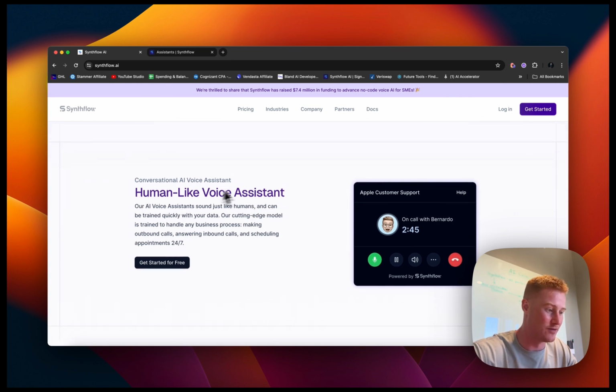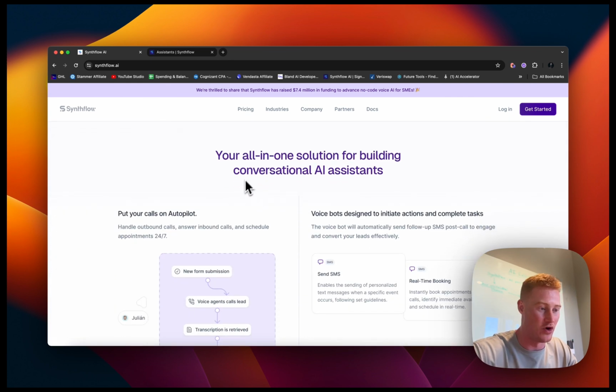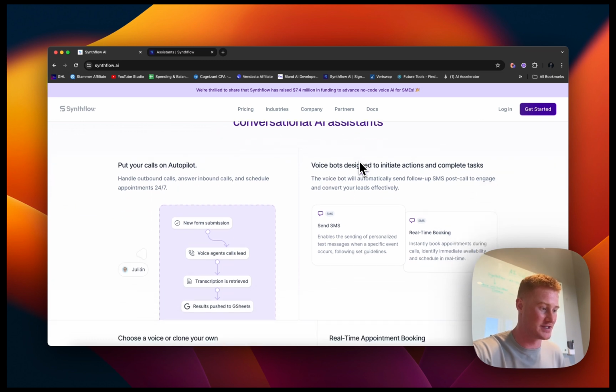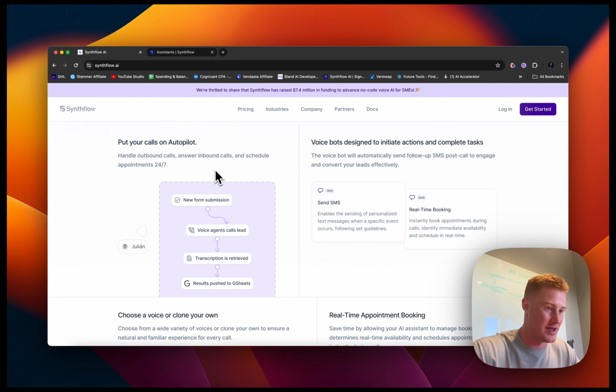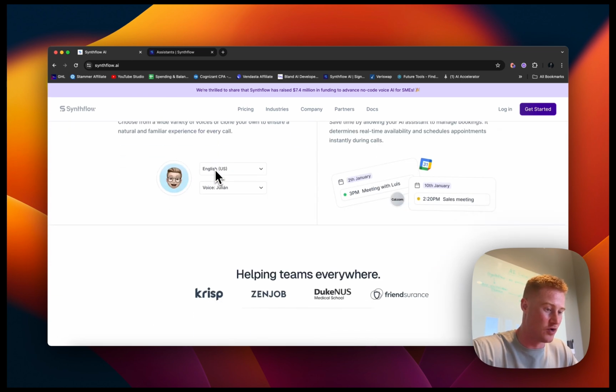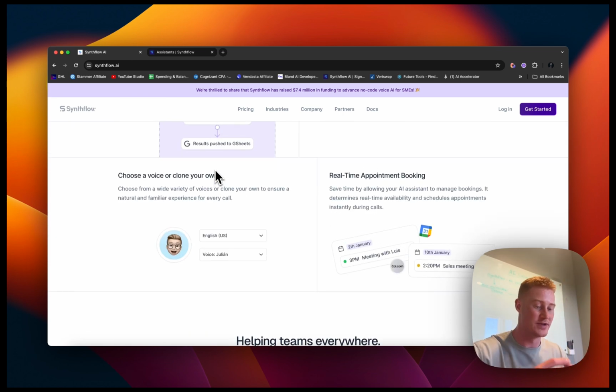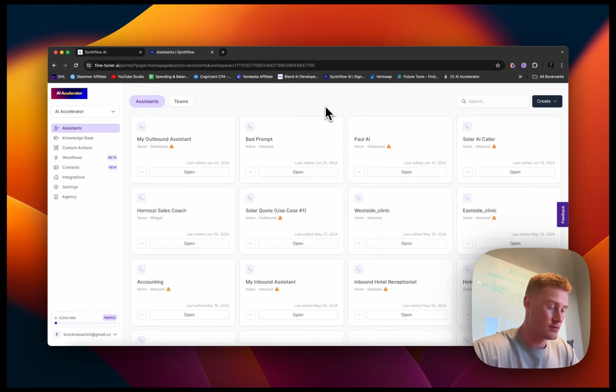So obviously human-like voice assistants, your all-in-one solution for building conversational AI assistants. Put your calls on autopilot. Obviously that's the point of this, to be able to build out AI voice calling assistants that can automate different conversations that humans or employees would usually have to do, or sales reps, and now that can be done with AI. And so we are going to be using this platform to do it, and we're going to be using this to resell. So this is going to be the software we're reselling. We're just going to throw our branding on it, create our own packaging with whatever pricing we wish, and then we can then go ahead and sell this and license it to our clients.